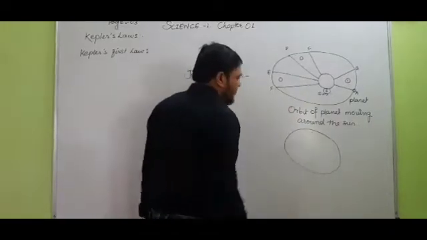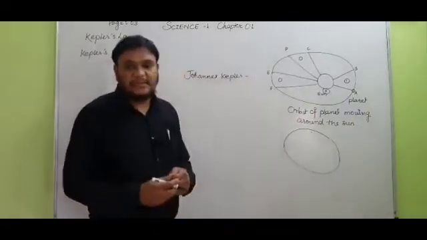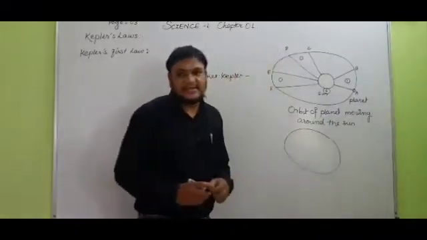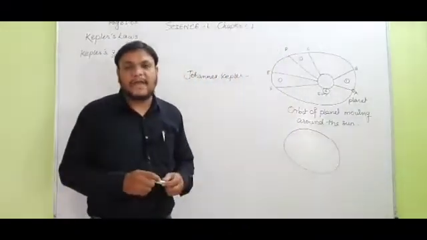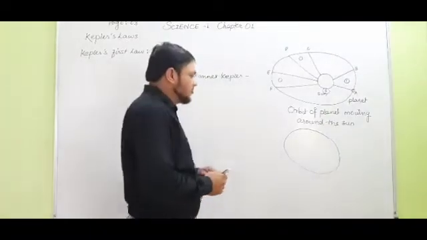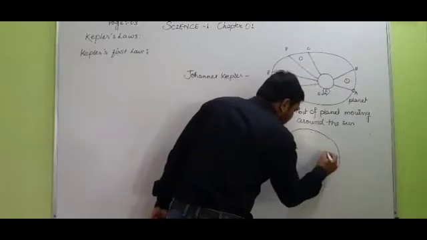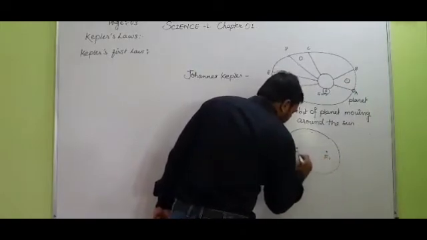Students, an ellipse is a part of a conic section. Suppose this is the diagram of an ellipse, the oval-shaped diagram. It is nothing but the ellipse. An ellipse is a part of a cone. From conics, there are three sections in the conic: parabola, hyperbola and ellipse. The speciality of this elliptical diagram is that it has two foci, F1 and F2.